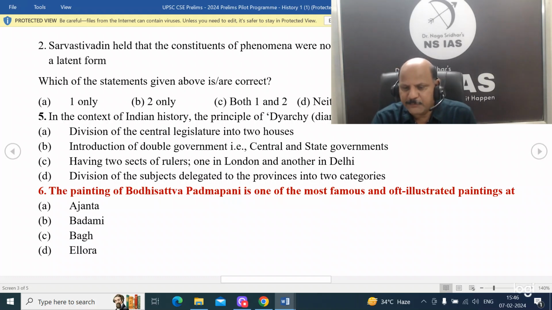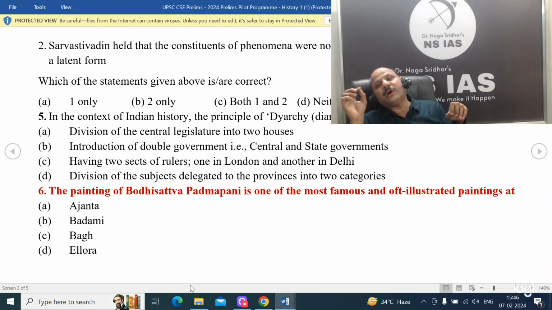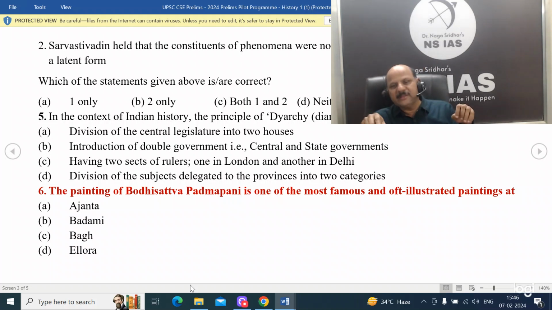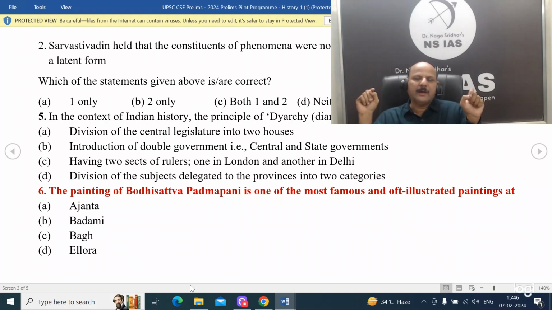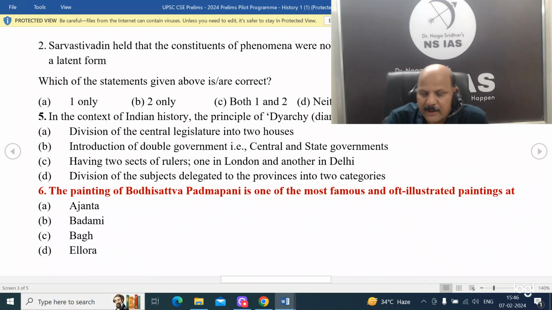Then friends, of course, this is the painting of Bodhisattva Padmapani. He is also called Avalokiteshvara. This bit was repeated in a different form. In another year also, the painting of Bodhisattva Padmapani is one of the most famous and oft illustrated paintings at Ajanta. Okay, that's a very important thing. And friends, another important thing is there is a replicate smaller version of this also in Ellora. Okay, but the answer for this should be A.